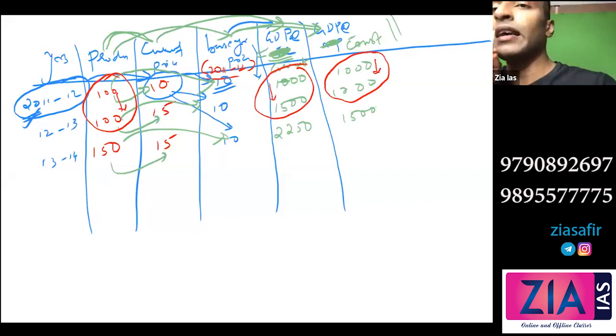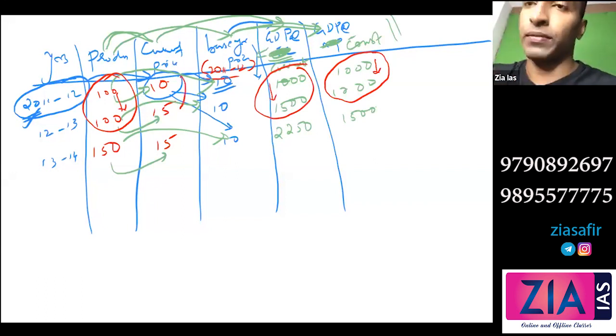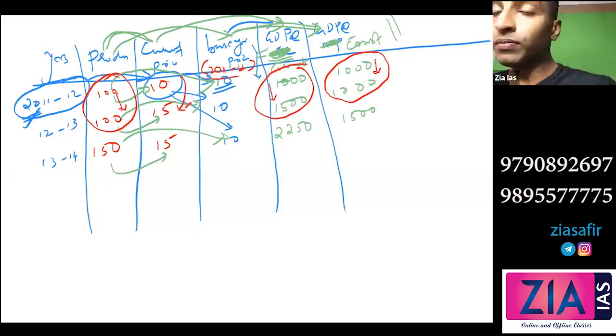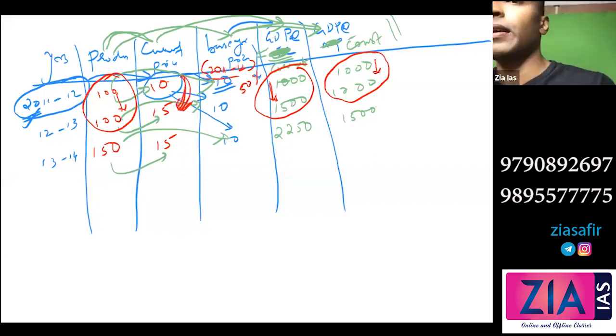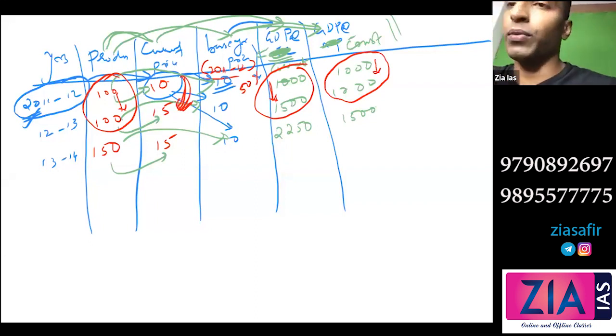Why is this change there? This change is because of inflation. So if you take GDP at market price, the GDP can change because of inflation. If you take GDP at constant price, that will change only if there is a change in production. You can see around 50% change there. Why? Because of 50% inflation, as prices changed 50%. So is that possible? No. That's why we are taking this one, constant.